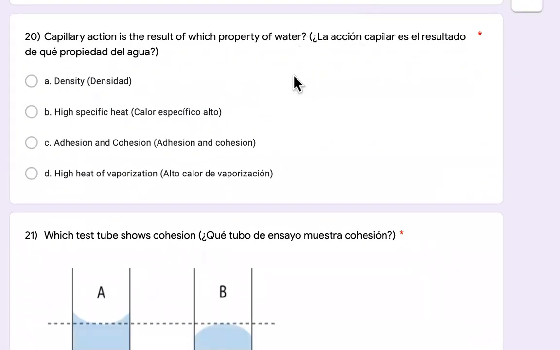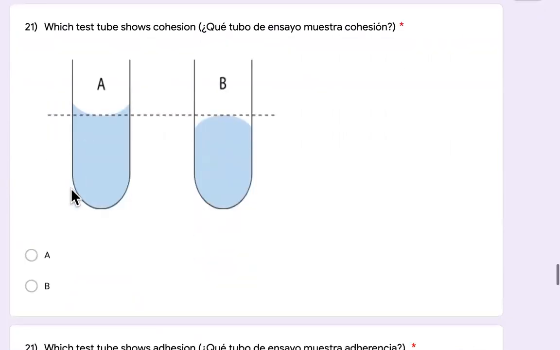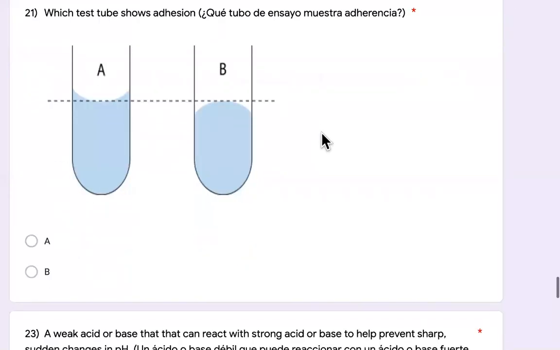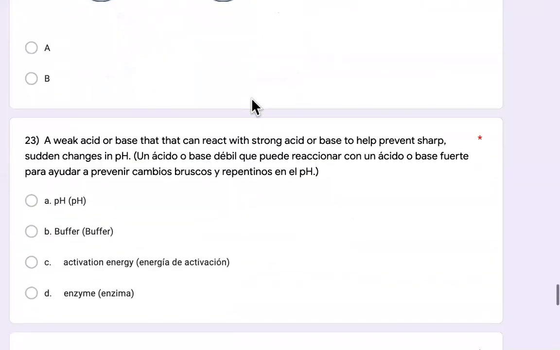Number 20, capillary action is the result of which property of water? Density, high specific heat, adhesion and cohesion, high heat of vaporization. Which test tube, number 21, which test tube shows cohesion, A or B? Cohesion. Which test tube shows adhesion, A or B?